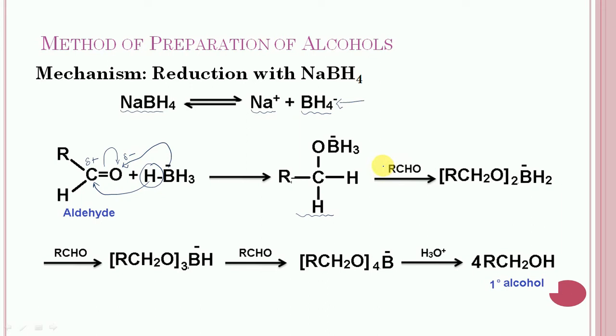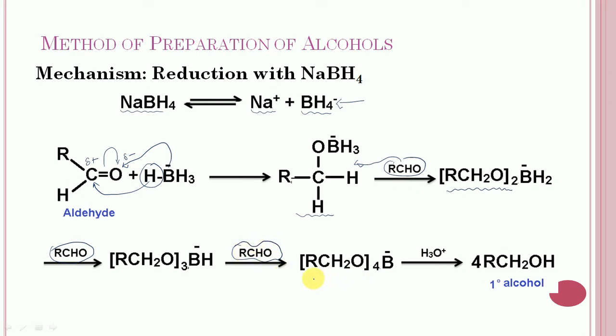Now the second molecule of aldehyde is added to this intermediate, which will result in this next intermediate, and now this step is going to repeat 2 more times, in which 2 aldehydes are added in subsequent steps.